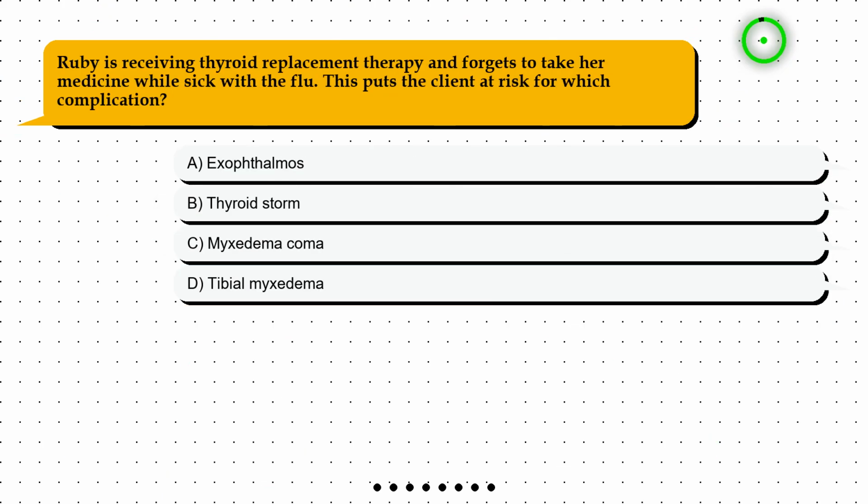Question 8. Ruby is receiving thyroid replacement therapy and forgets to take her medicine while sick with the flu. This puts the client at risk for which complication? Option A, exophthalmos. Option B, thyroid storm. Option C, myxedema coma. Option D, tibial myxedema.